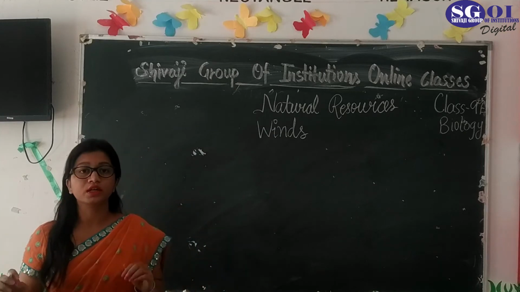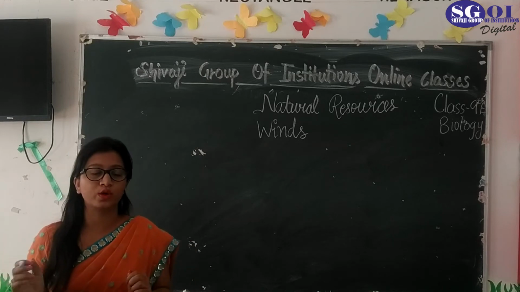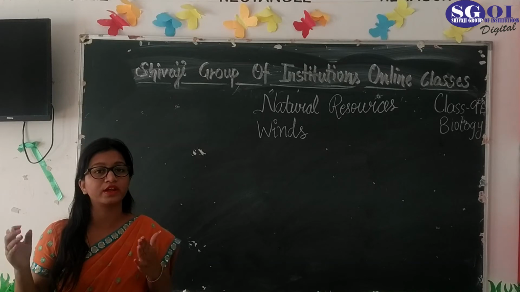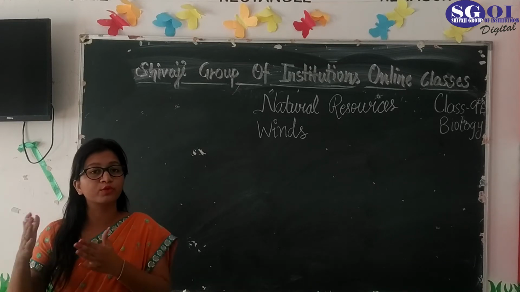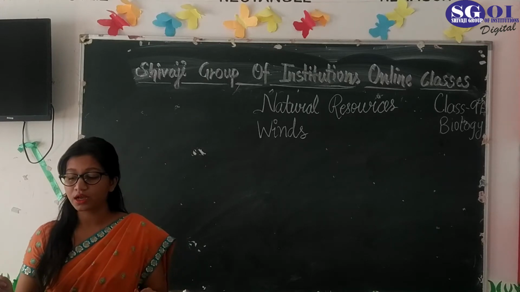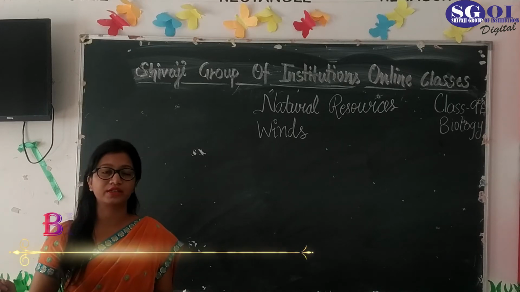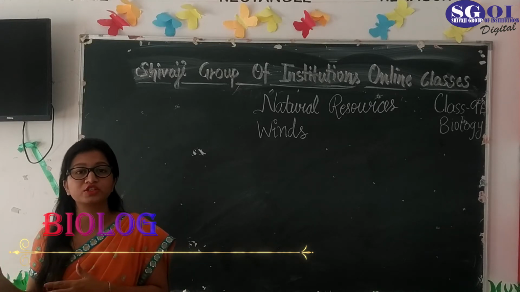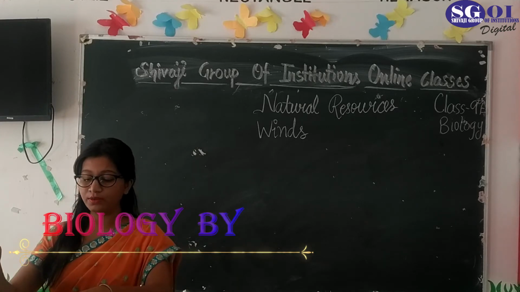So what are winds? The movement of air from one place to another is known as wind. As you all know, air is present in the atmosphere all the time. It surrounds us, but that air moves from one place to another. It causes wind, and temperature is the most important factor that defines the air current. The air current basically depends upon the temperature. According to the temperature, the flow of air current is dependent on it.